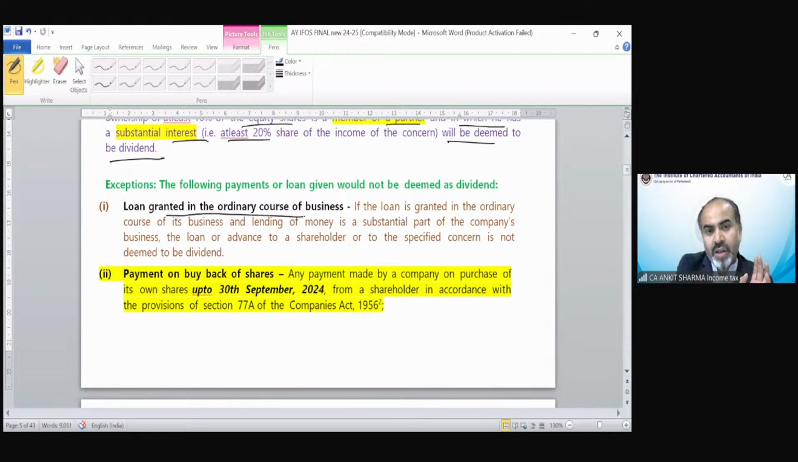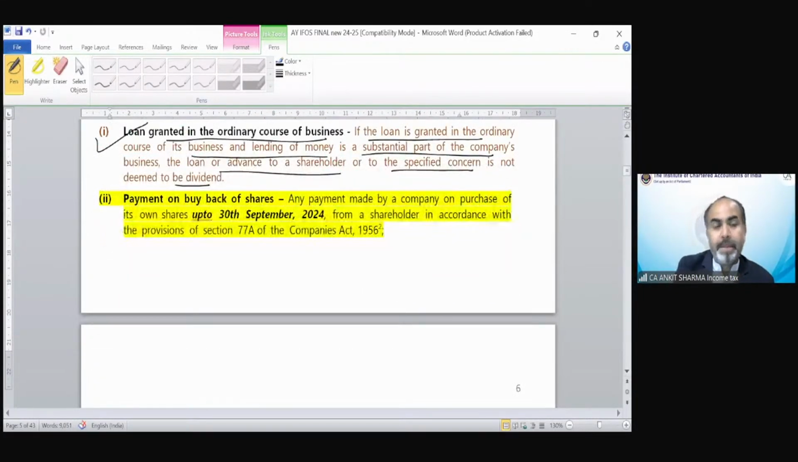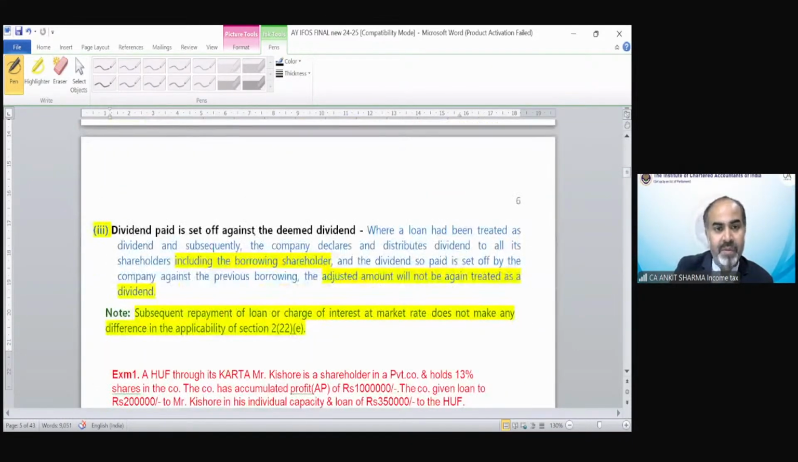Loan granted in the ordinary course of business. If the loan is granted in the ordinary course of its business and lending of money is a substantial part of the company's business, then a loan or advance to a shareholder or the concern is not deemed to be dividend. So that is the exception. Payment on buyback of shares. Any payment made by a company on purchase of its own shares up to 30th September 24 from a shareholder in accordance with the provision of section 77A. So this will also not fall in this case if the payment has been made under the buyback provision. So that is not a loan or advance provision's applicability.